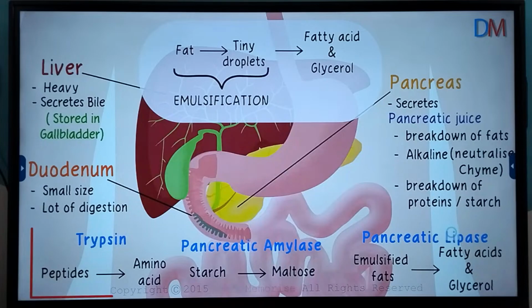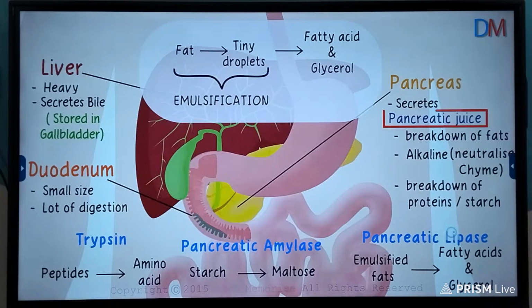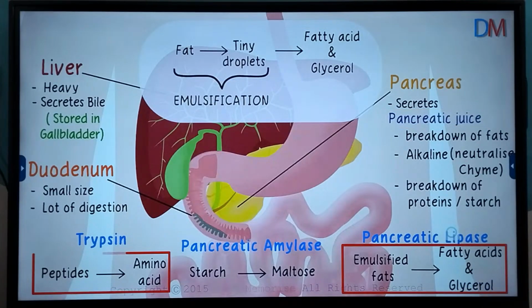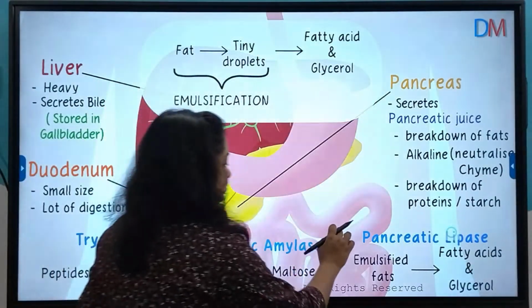So you can probably guess how vital the pancreatic juice is. It helps in neutralizing the food as well as in breaking the proteins, starch, and fats down to simpler substances. To review what we learned here, the bile juice breaks the big fat droplets down into tiny droplets, and this makes it suitable for the enzymes in the pancreatic juice to break them down further. And apart from fat, peptides as well as leftover starch are broken down. After a lot of heavy duty work in the duodenum, the food is passed to the next part of the small intestine, which we will understand in the next lesson.